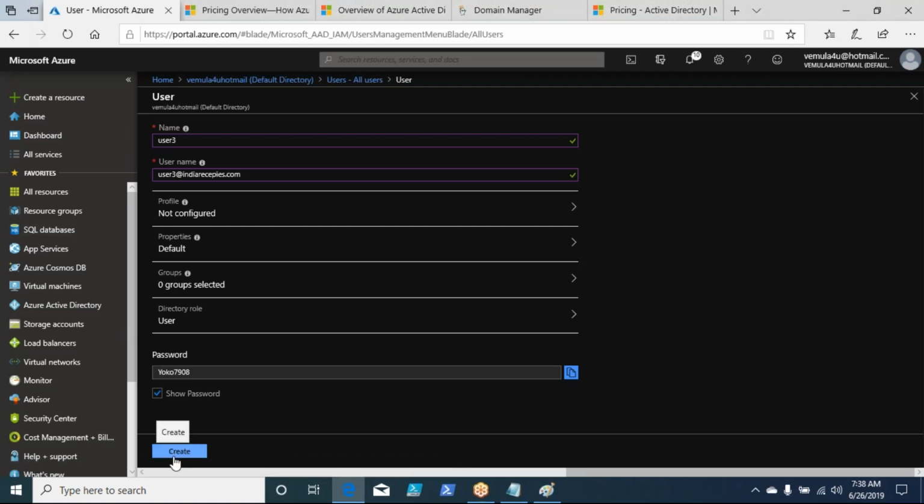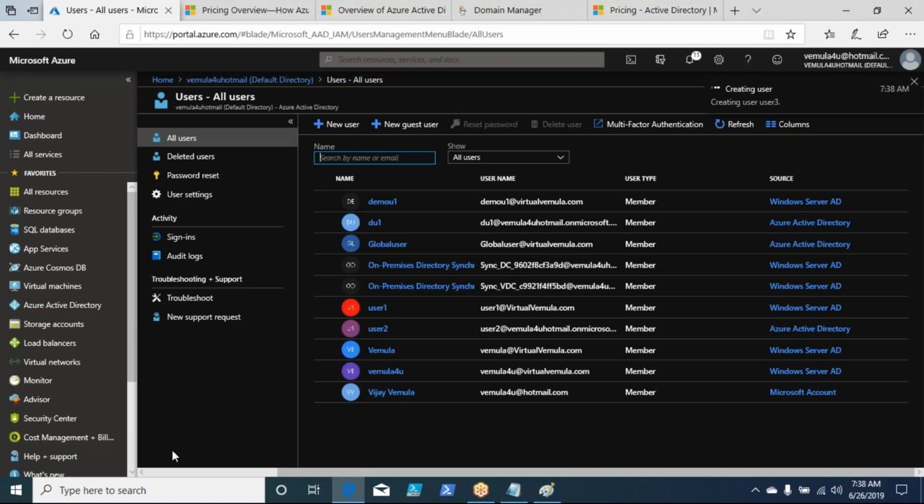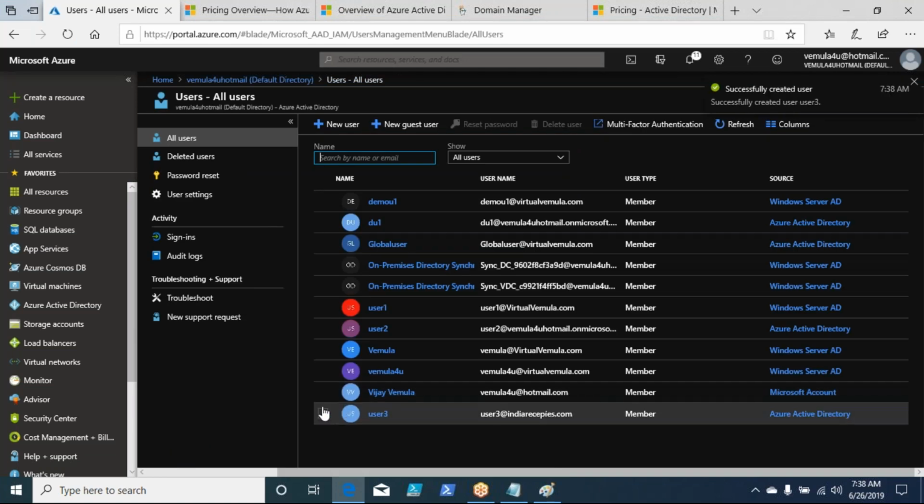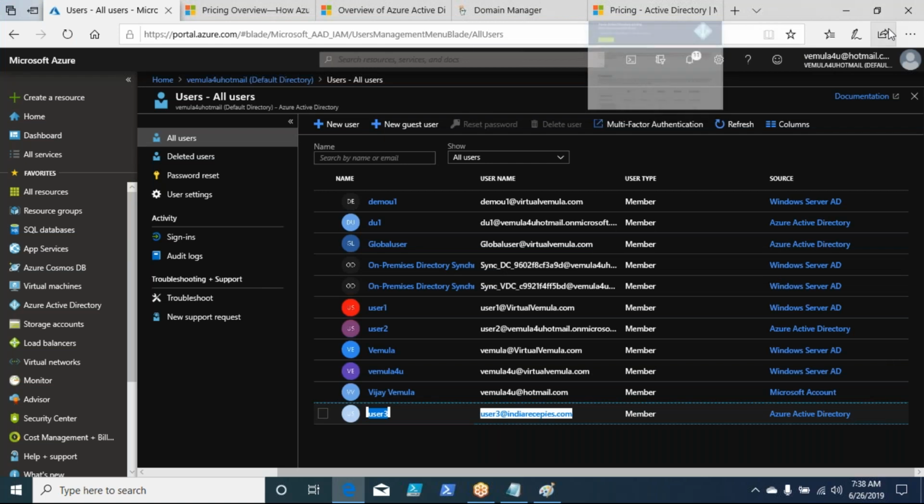Create. I'm not going to change anything. I'll leave everything as default. Okay. Right now you can see a user ID with custom domain is created. Now I can use this user ID with custom domain to log into my Azure.